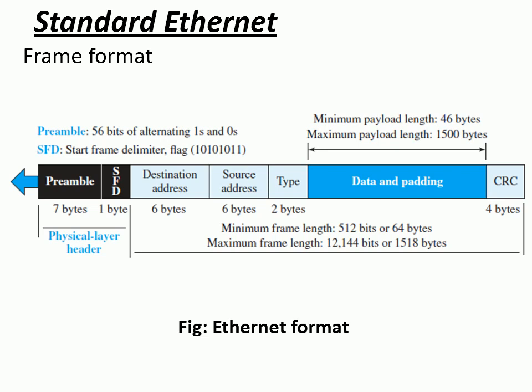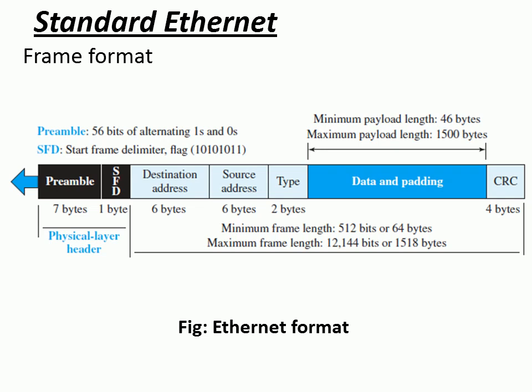And the next one here we have is the destination address, right? It is a 6-byte field, or else I can say it's a 48-bit field. It contains the link layer address of the destination station. So that is about the destination address. And the next one here is the source address, the 4th field. It is also a 6-byte, that is 48-bit, field, but it contains the link layer address of the sender station, or else I can say it stores the link layer address of the source station. So that is about the source address.